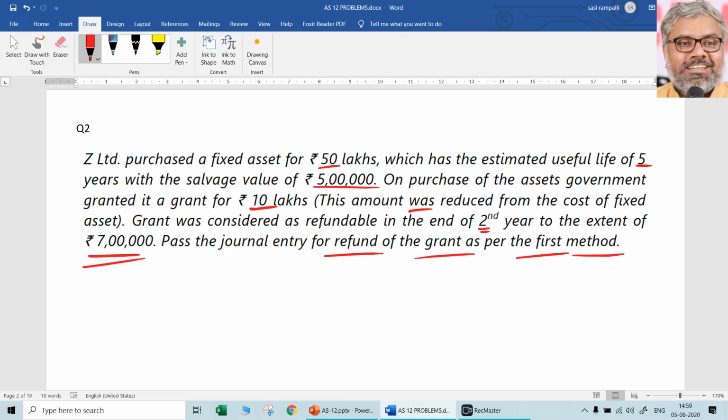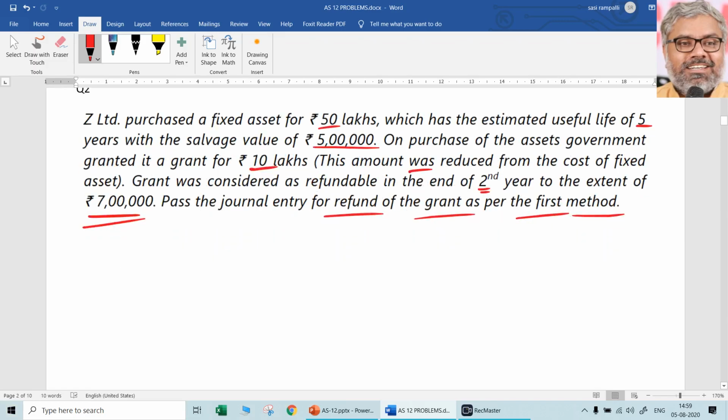In the second year also the same entry would have been passed. But before that happened, the grant became refundable at the end of the second year itself, to the extent of 7 lakhs. Now what entry should be passed? Whatever the original entry related to receipt of the grant, it has to be reversed.